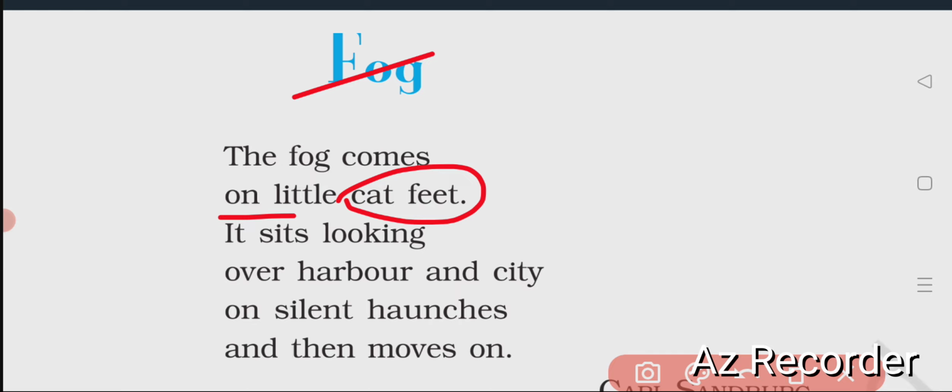The fog approaches in such a way that, without informing others, very silently and with slow steps, the fog comes. It sits looking over harbor and city. It sits, it means, if you call it a fog, you can also compare it with the cat. It sits looking over harbor, as if maybe the cat has been compared here, or maybe the fog. Looking over harbor and city.